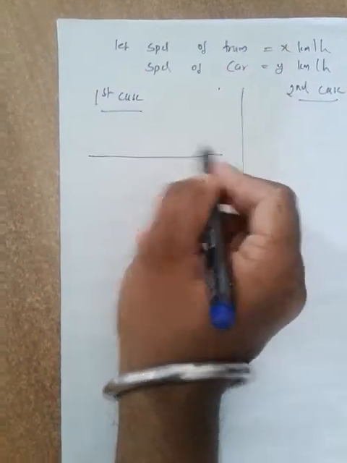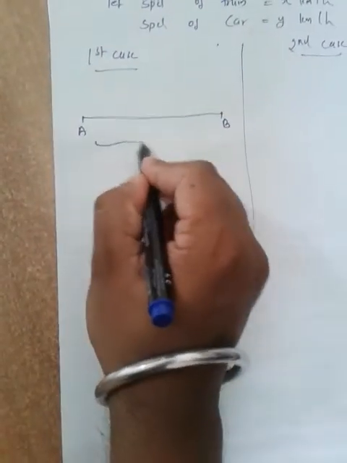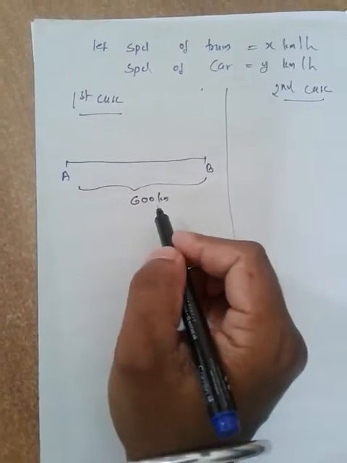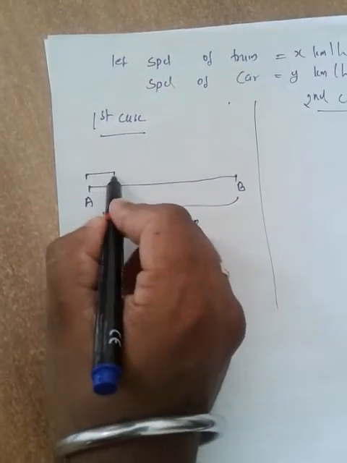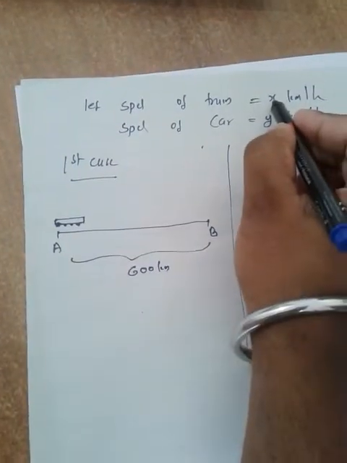That means suppose he is starting from A and has to reach B, and the distance between A and B is 600 kilometers. He started the journey by train, and the train speed is x.